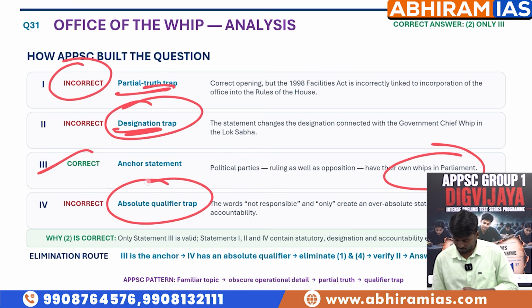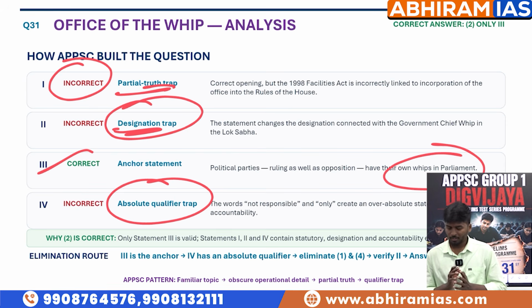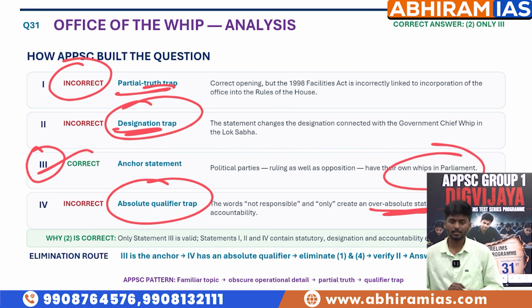Fourth one, absolute qualifier trap. The words not responsible only create an over-absolute statement about accountability. So finally, we arrived at one answer: only the third statement is correct. So only 3 is the right answer here. We have to keep in mind what traps APPSC is trying to set to make sure you select the wrong one. So please be aware of this.